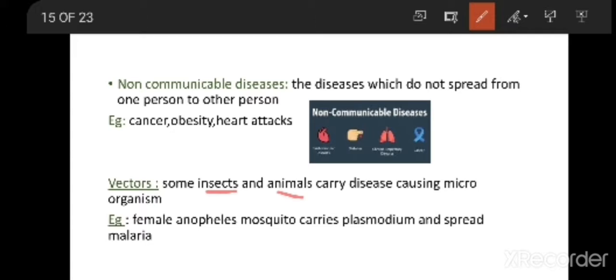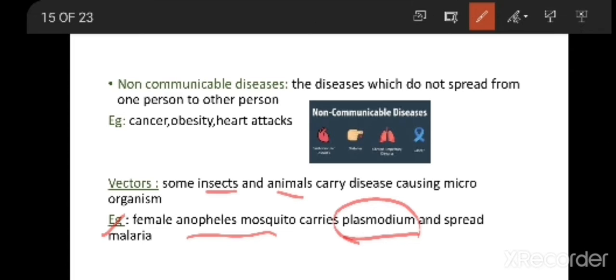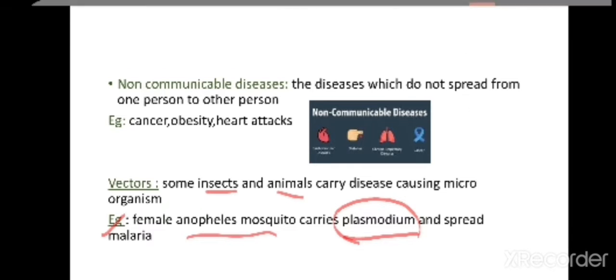So here we have an example, that is the female Anopheles mosquito. This female Anopheles mosquito is the vector that spreads the malaria disease, because the female Anopheles mosquito carries a microorganism called plasmodium. Plasmodium is the microorganism which this mosquito carries and spreads malaria.